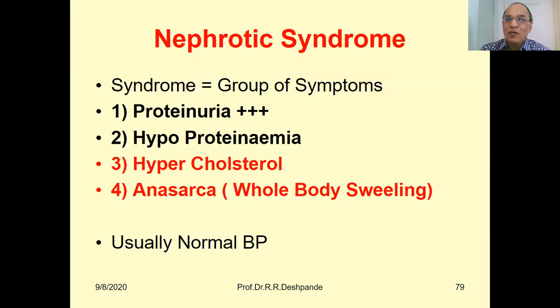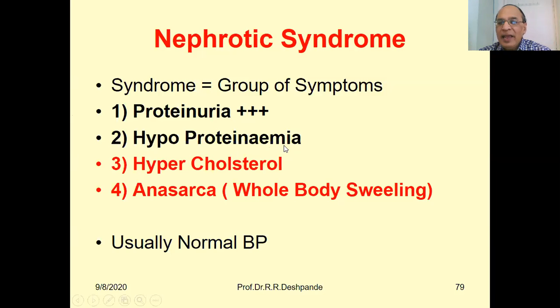Proteins are necessary for our body. So when proteins are going, because in the kidney there is a filter, and that filter is damaged, then the proteins are passing through those holes, and that is coming in the urine. Proteinuria is a bad thing. And when we lose the proteins in the urine, naturally there will be less protein remaining in the blood. You understand? Protein is lost. So there is hypoproteinemia.